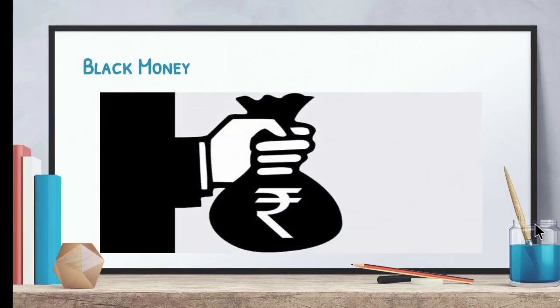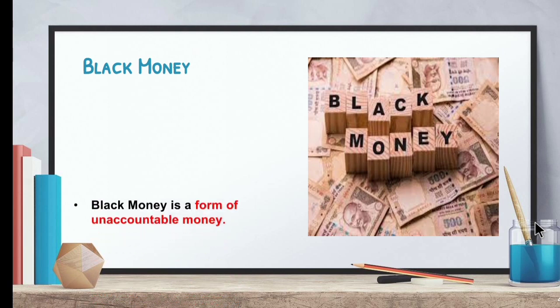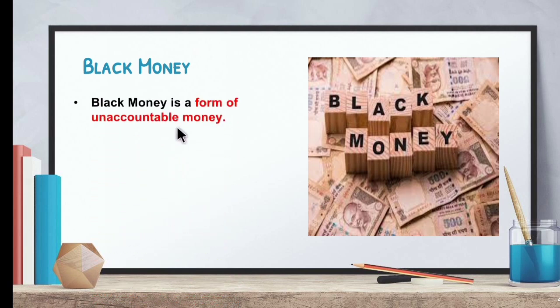So next we can move on to black money. So far we have seen about savings and investment. Now let's move on to black money. What is black money? Black money is a form of unaccountable money. We all know that it is the duty of a citizen to pay taxes to the government. But some people will show a false account. That is called black money. So black money is a form of unaccountable money.